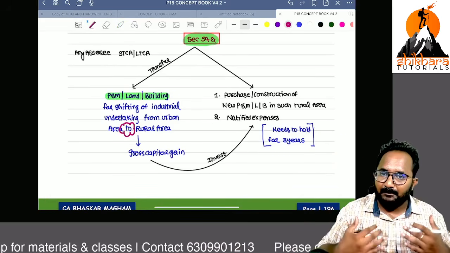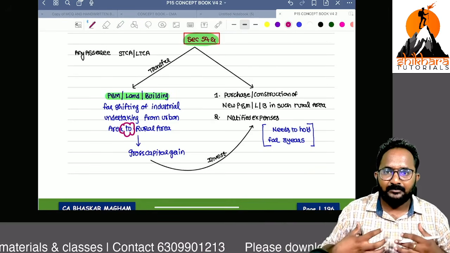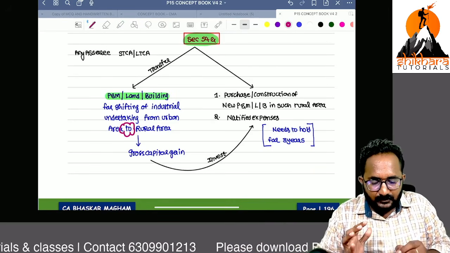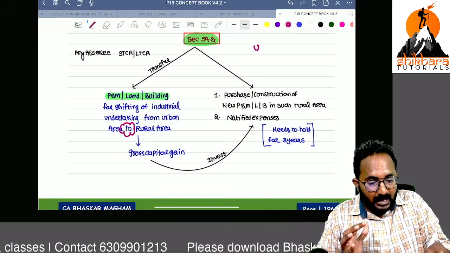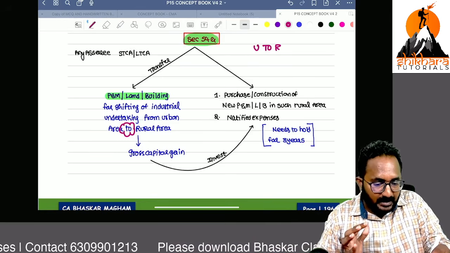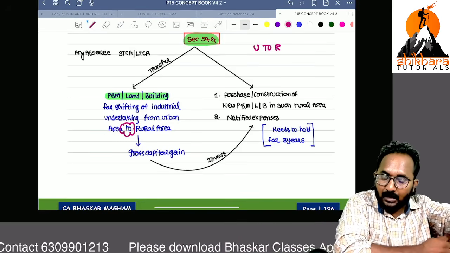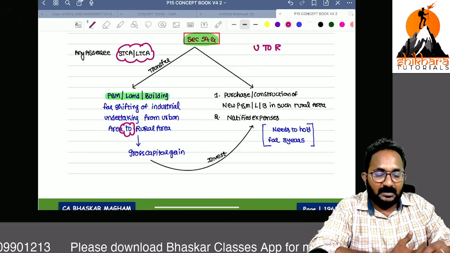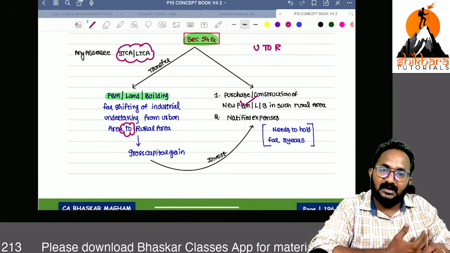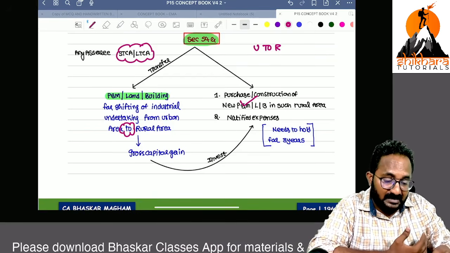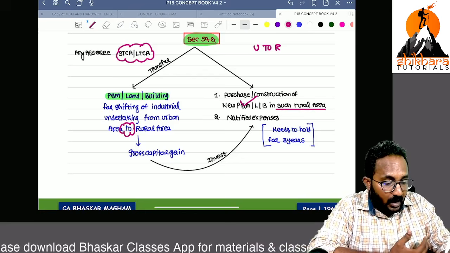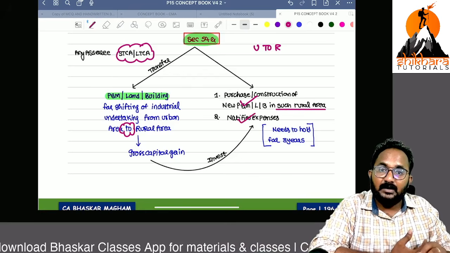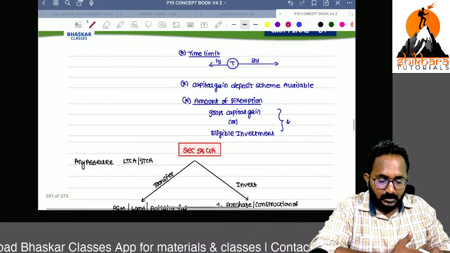I am transferring some plant and machinery, land and building, because the industrial undertaking is moving from the urban area to a rural area. These may be short-term or long-term capital assets. If you purchase or construct new plant and machinery, land and building in such rural area, and incur other notified expenses, these will be eligible for exemption.